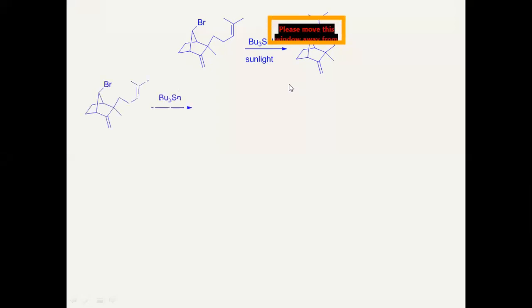See, first of all, the generation of tributyltin radical. This tributyltin radical will react with the site where bromine is attached to that carbon, this carbon. And there will be abstraction of bromine by tributyltin radical, and there's a generation of a new reactive organic free radical at this site.